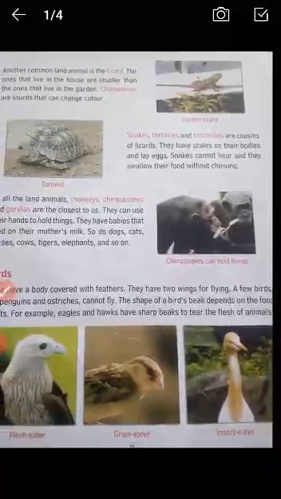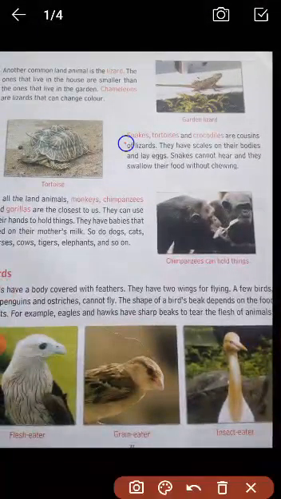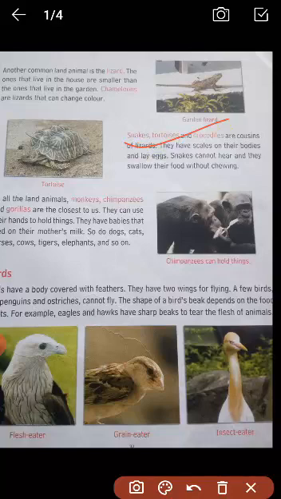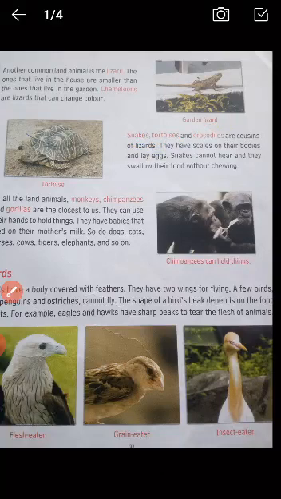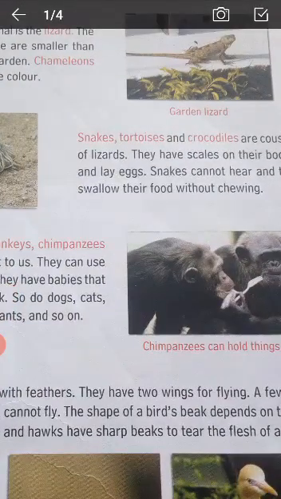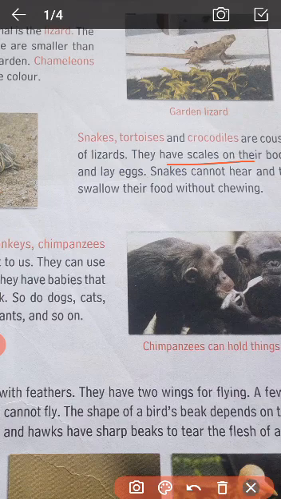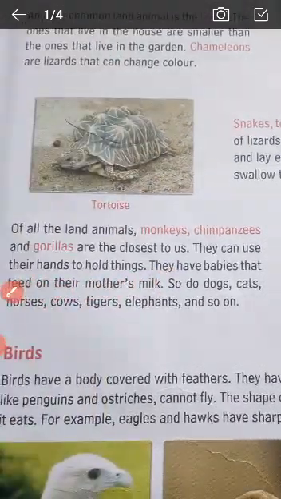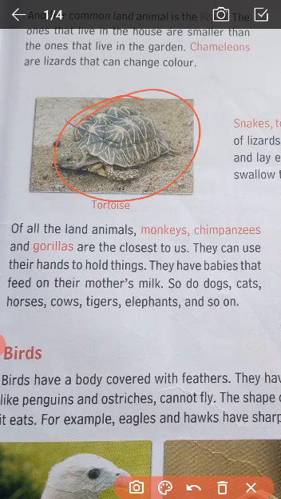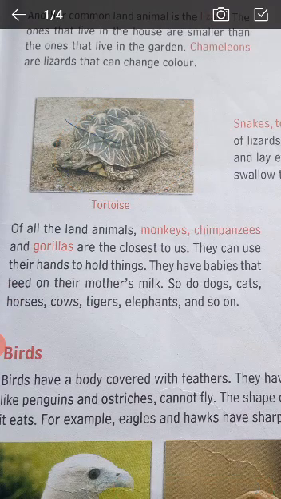Now, other type of land animals are the snakes, tortoise and crocodiles. They are also like lizards only. They belong to the lizard family. They have scales on their body and they lay eggs. Okay, see here the very beautiful, this is a star tortoise. Okay, see the shell is looking so beautiful here.